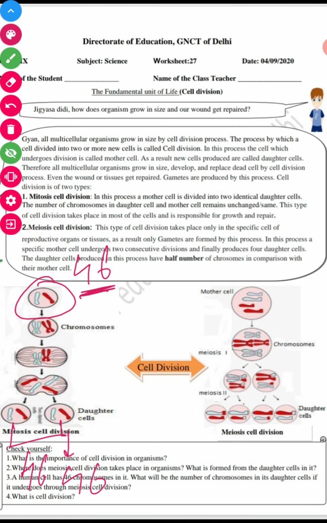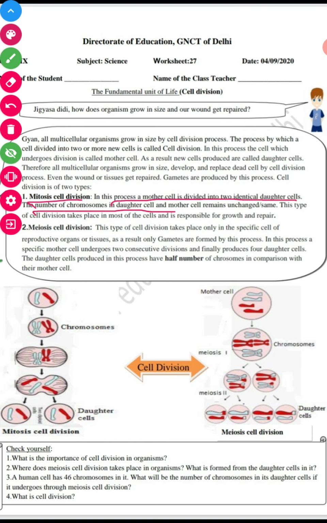So the chromosome number remains the same in mitosis. This type of cell division takes place in most of the cells of our body and is responsible for the growth and repair of the body.